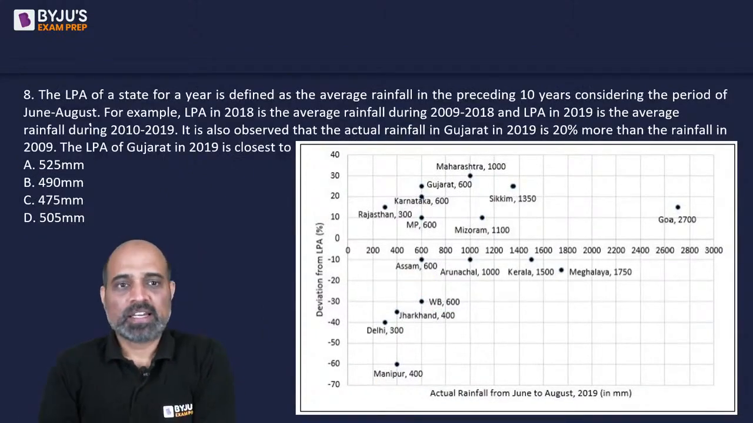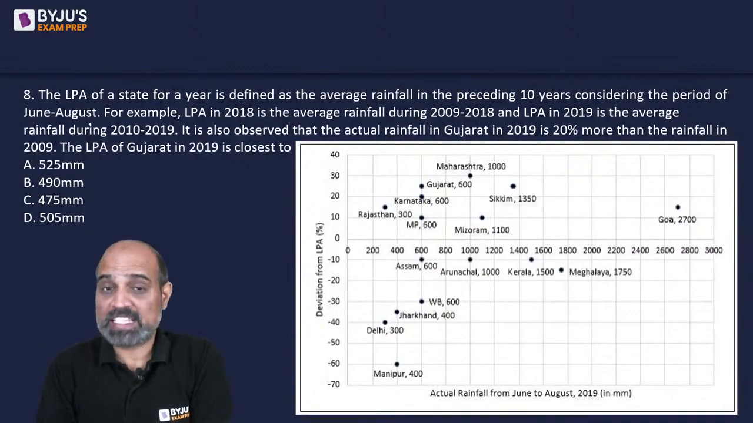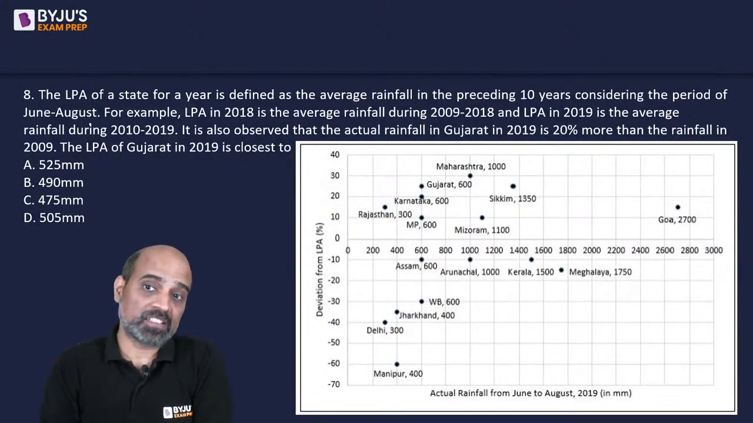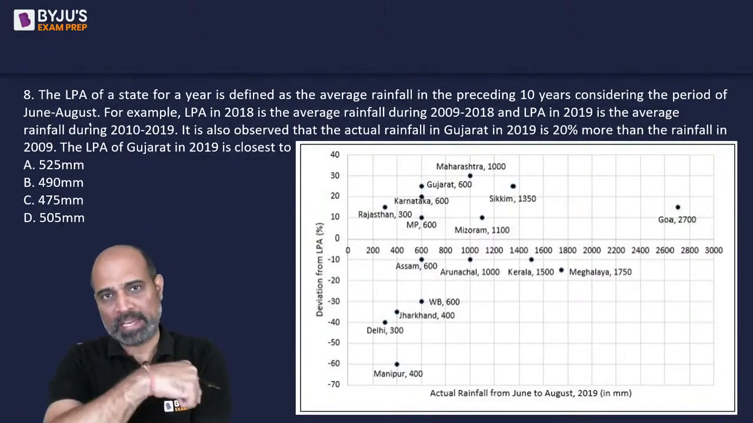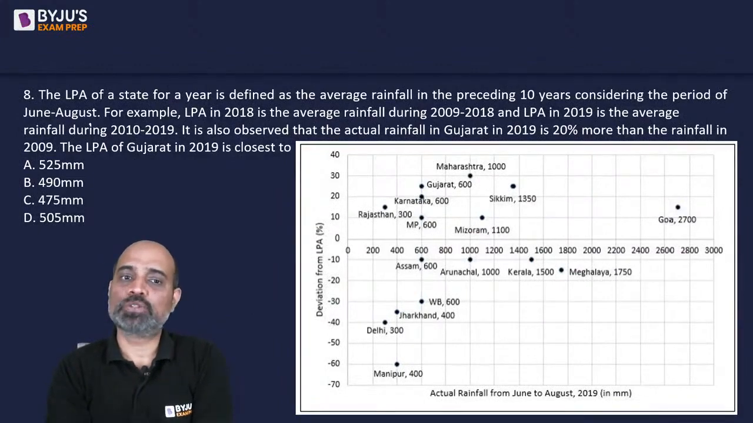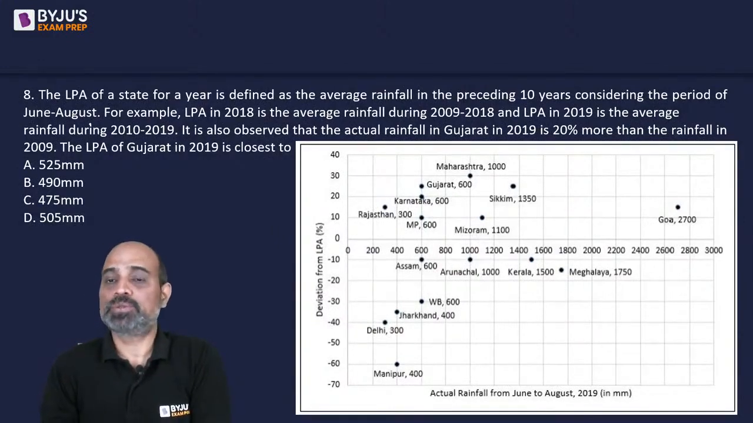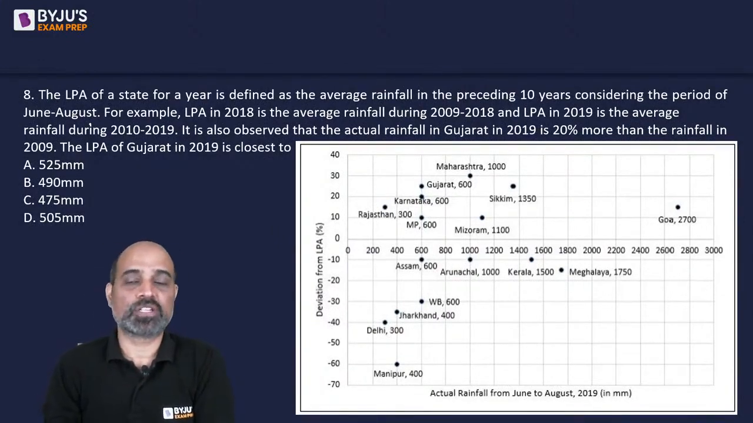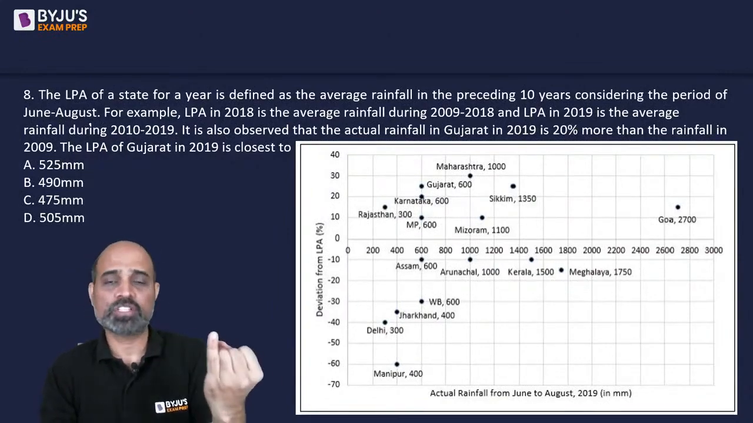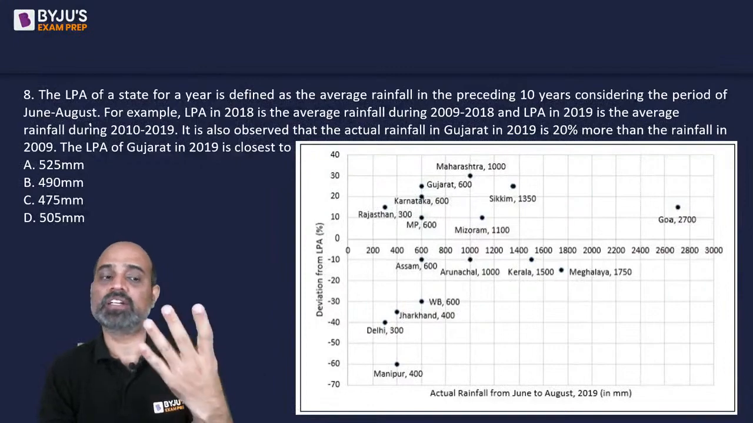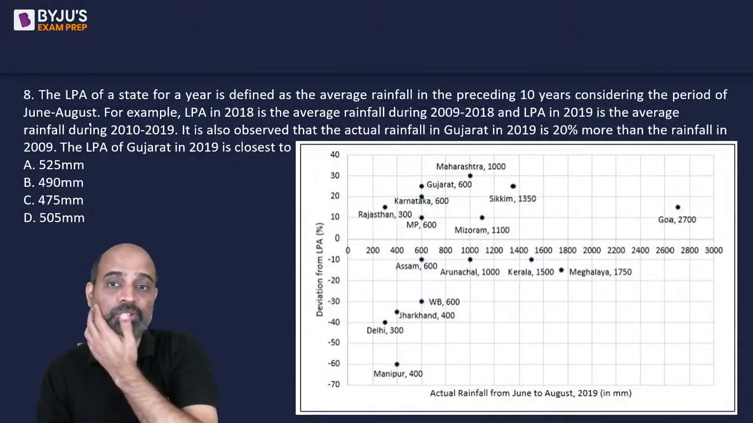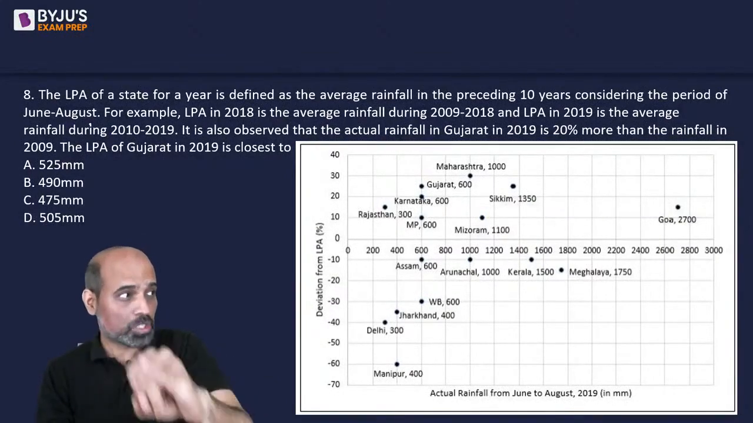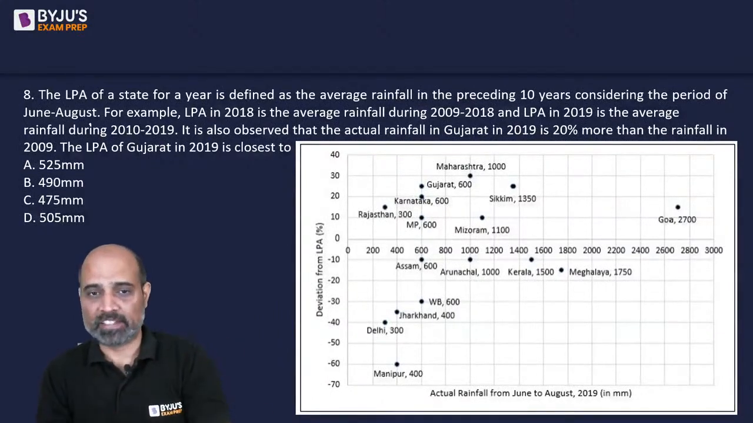Okay, the next one. The LPA of a state for a year is defined as the average rainfall in the preceding 10 years, considering the period of June to August. Preceding means before. For example, LPA in 2018 is the average rainfall during 2009 to 2018, and LPA in 2019 is the average rainfall during 2010 to 2019. 2010 to 11, 11 to 12, 12 to 13, 13 to 14, 14 to 15, like this going up to 18, 19. Okay? Otherwise, if you do 2010 to 19 it's not right. It's 2010, 2011, 12, because we need 10 years.